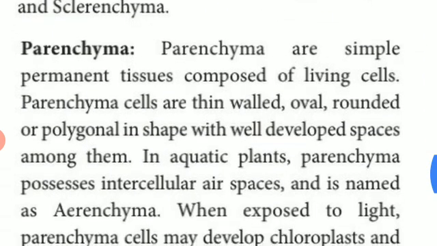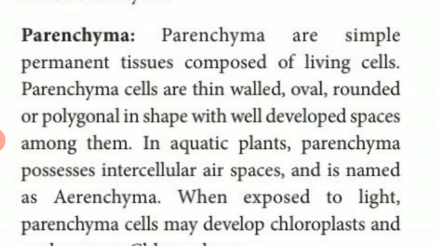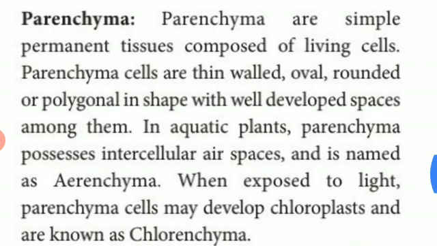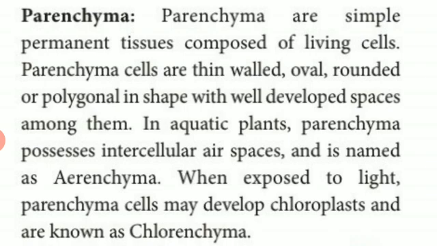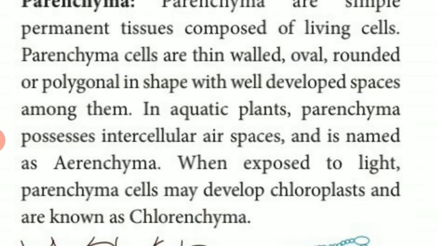What are the characters of the parenchyma cells? Parenchyma cells are a simple permanent tissue composed of living cells. One more question they ask: permanent tissues are considered as living cells. These cells are thin walled, very light, oval, rounded and polygonal in shape, but with a well developed space among them. It means they have intercellular space, a space in between the two cells.